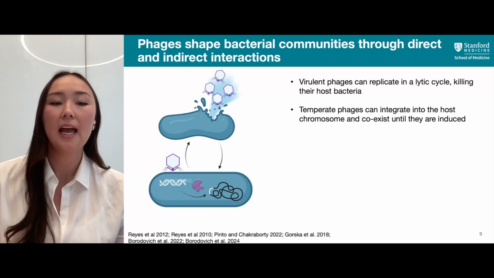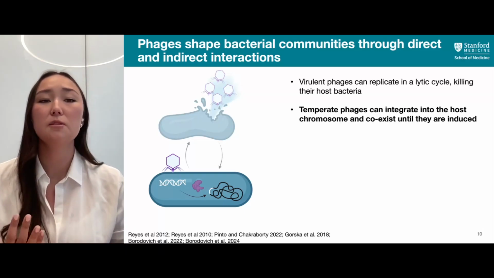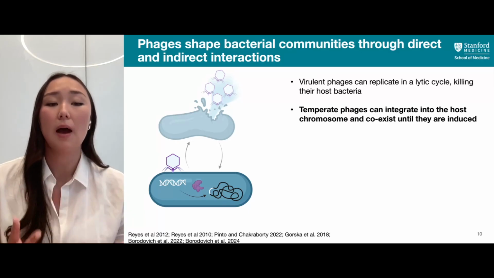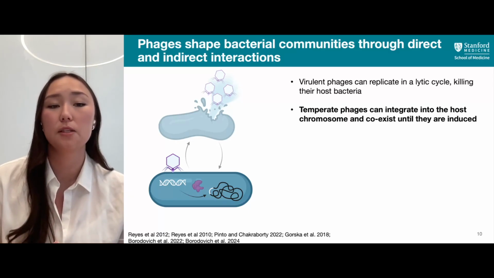However, there's also temperate phages, which after injecting their genome into their bacterial host, use a phage-encoded enzyme to integrate that genome into the host chromosome. And then they can coexist with their host for long periods of time until they're then induced back into this lytic cycle. And we're really interested in these temperate phages because a majority of the phages in the gut are thought to be temperate and have the ability to integrate into their host chromosome.